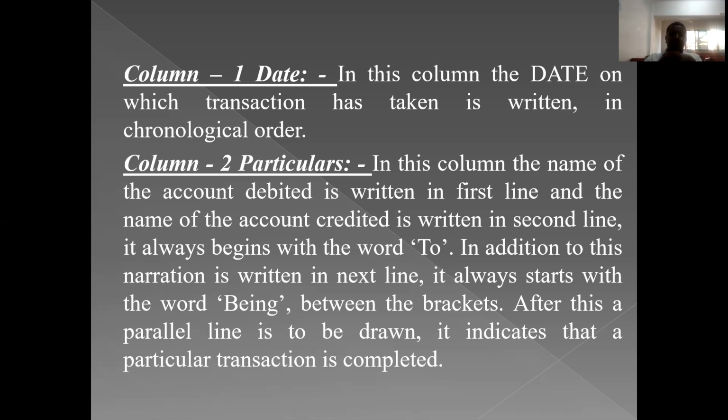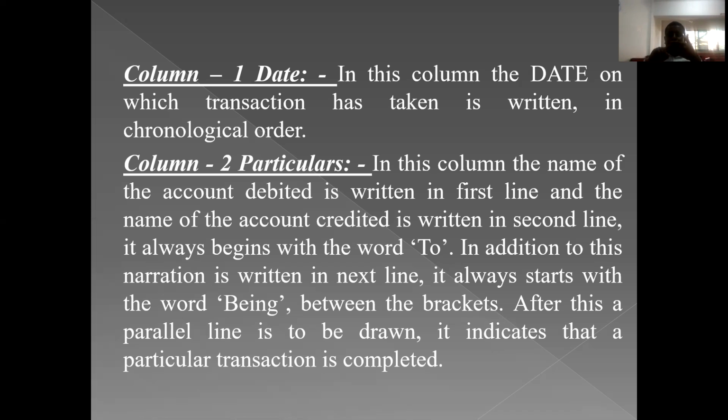Understood? After writing the narration, we need to draw a parallel line below that particular narration. That line must be restricted only to that particular column. It should not extend to the date column or to the ledger folio, debit or credit columns.